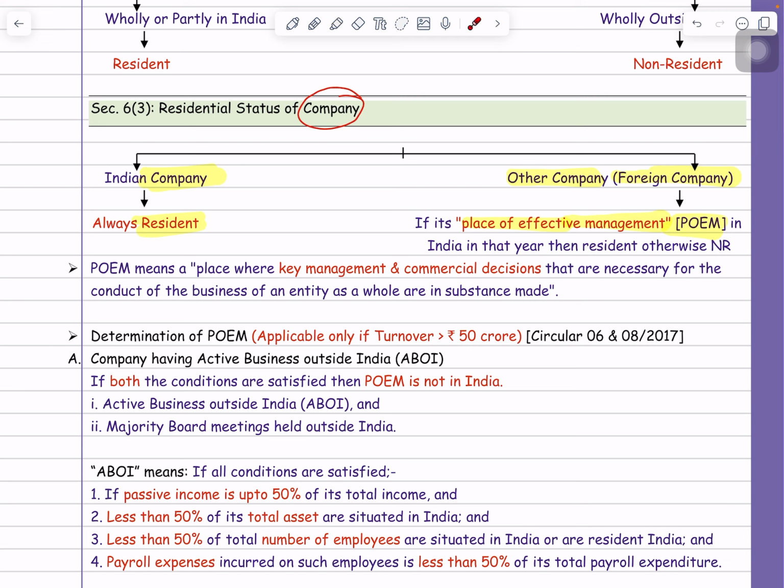So in case of a foreign company, if the POEM is located in India, then that company will be treated as resident in India. Otherwise, that company will be treated as non-resident in India.